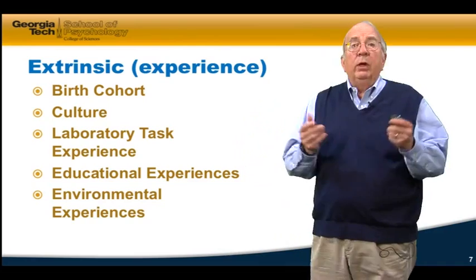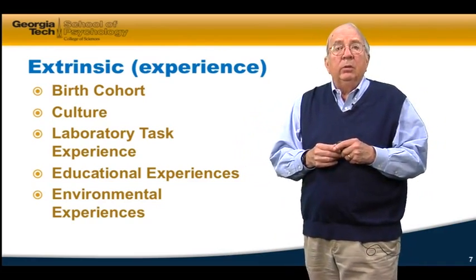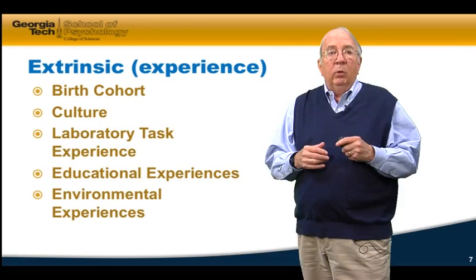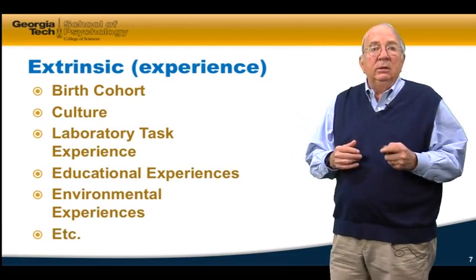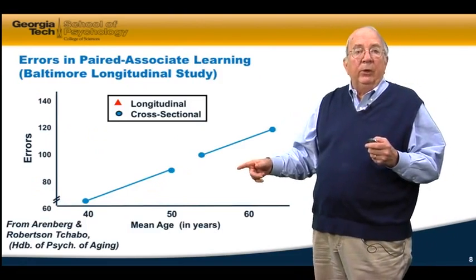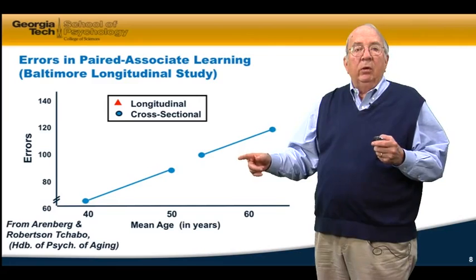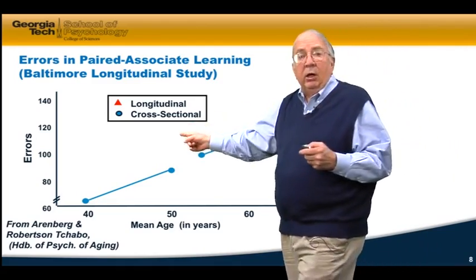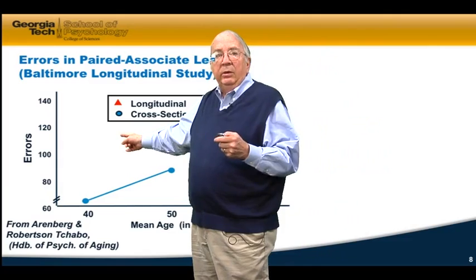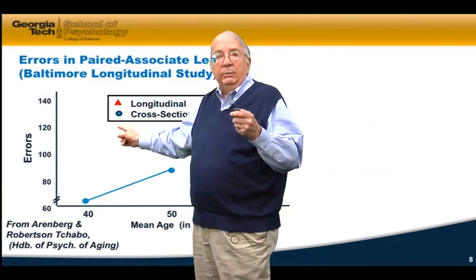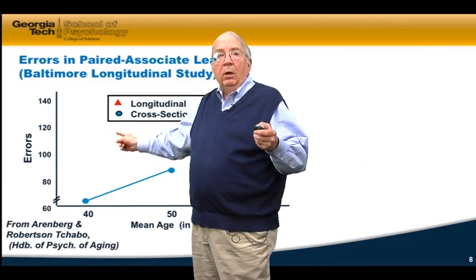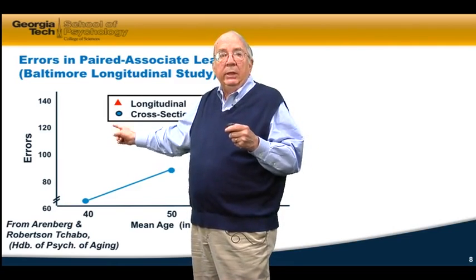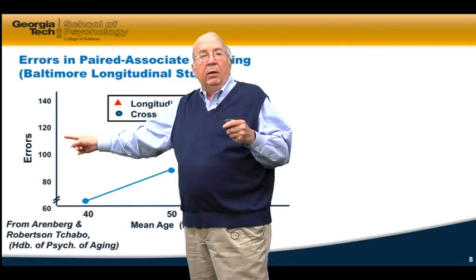One of the most famous longitudinal studies is the Baltimore Longitudinal Study, which is actually conducted by the National Institute on Aging in their own laboratories in Baltimore. When you look at their study, this is, for example, the cross-sectional data between 40 to 50-year-olds and 55 to 65-year-olds. This is errors on a memory task, the ability to recall nouns in noun pairs that have been presented. So I might present dog, tree, and when you see dog later, you have to say the word tree. That's a paired associate task, and here we're looking at errors on that task.